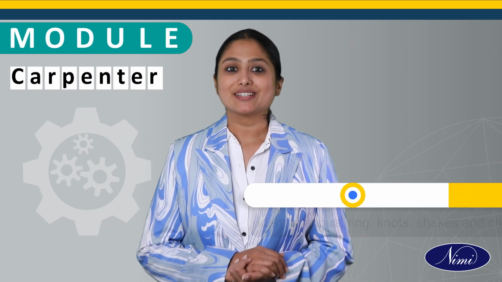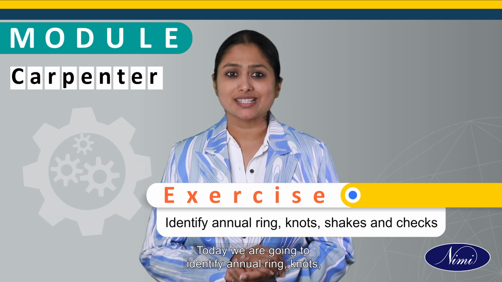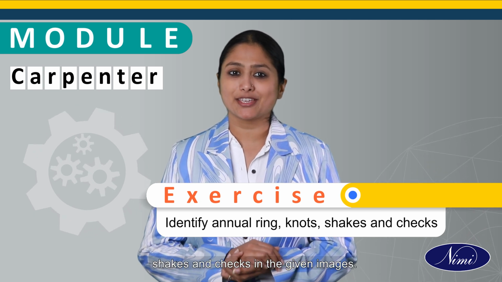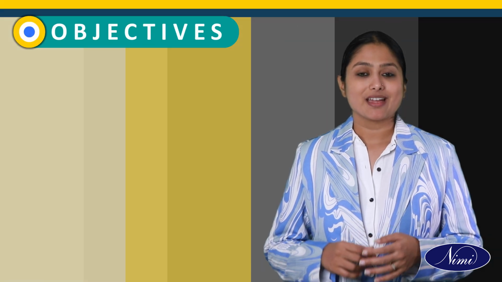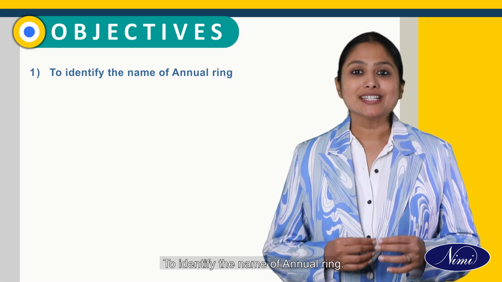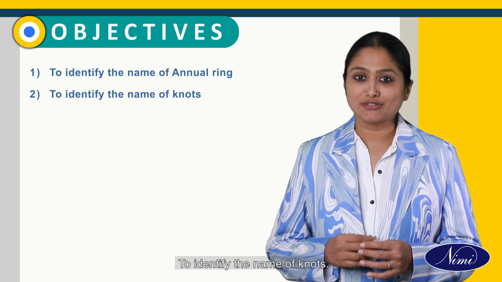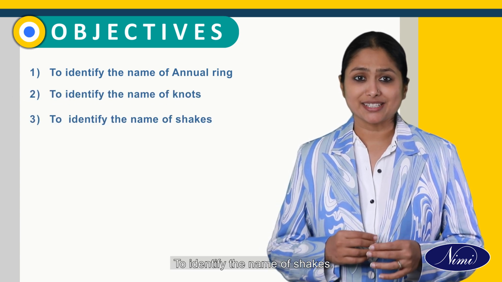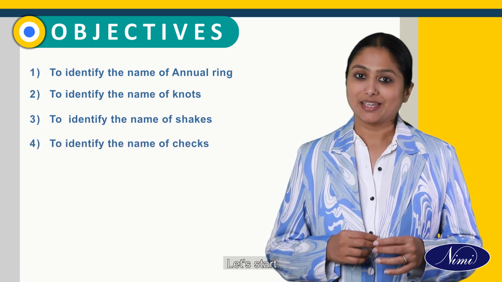Hello trainees. Today we are going to identify annual ring, knots, shakes and checks in the given images. The objectives of this video are: after this session you'll be able to identify the name of annual ring, to identify the name of knots, to identify the name of shakes, to identify the name of checks. Let's start.